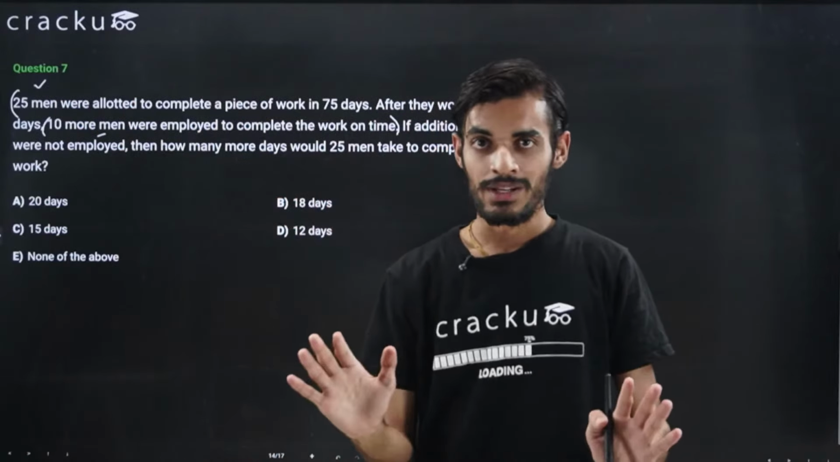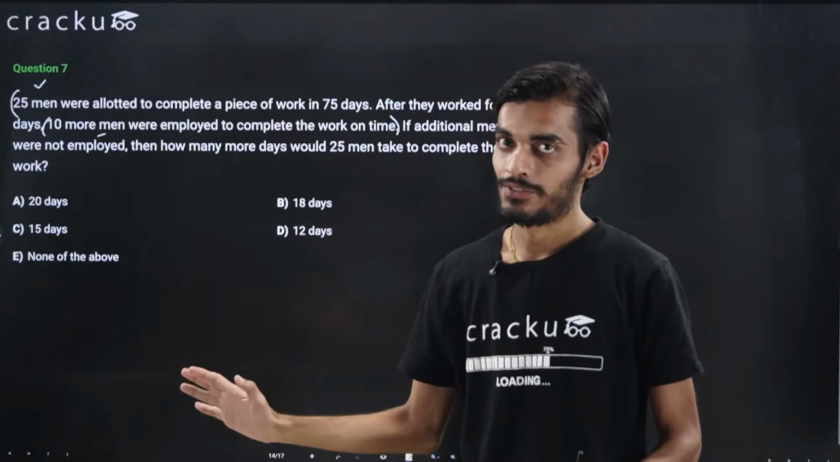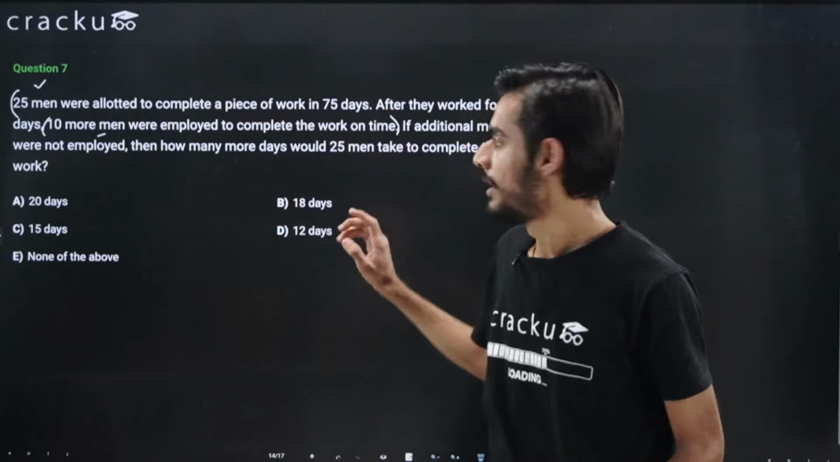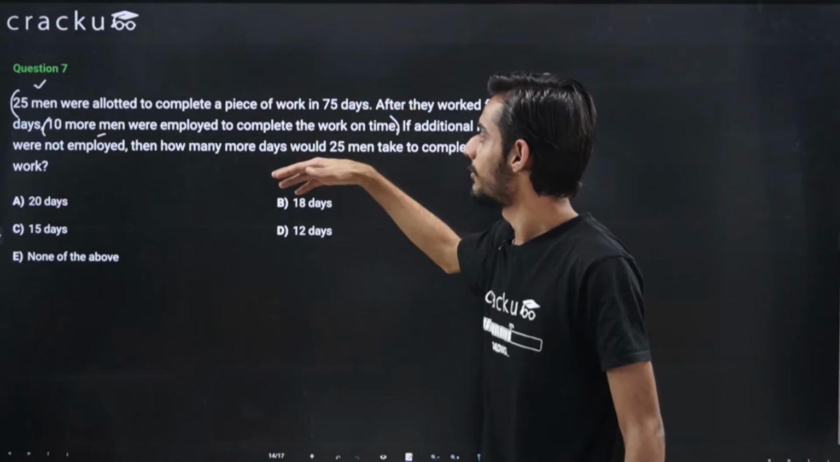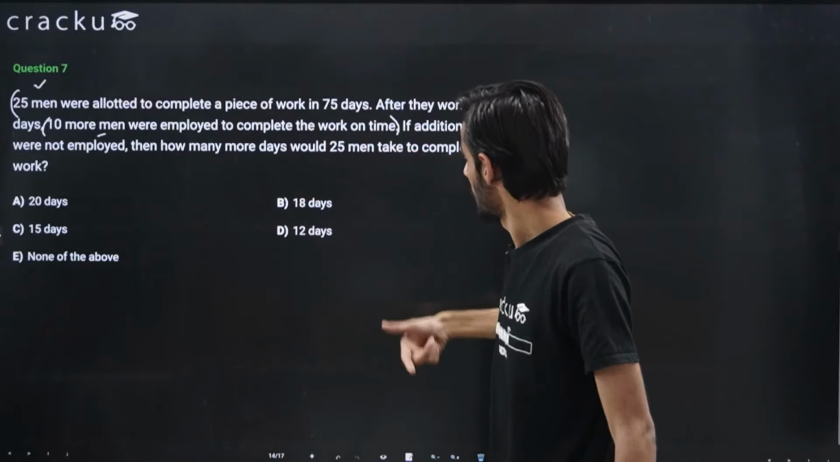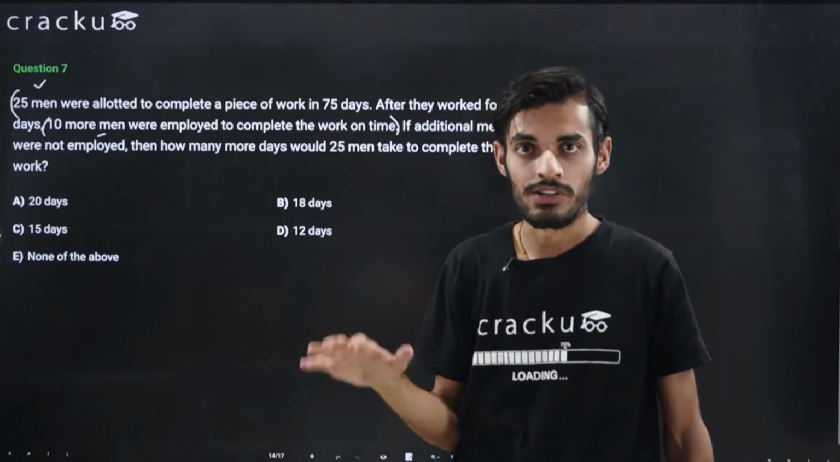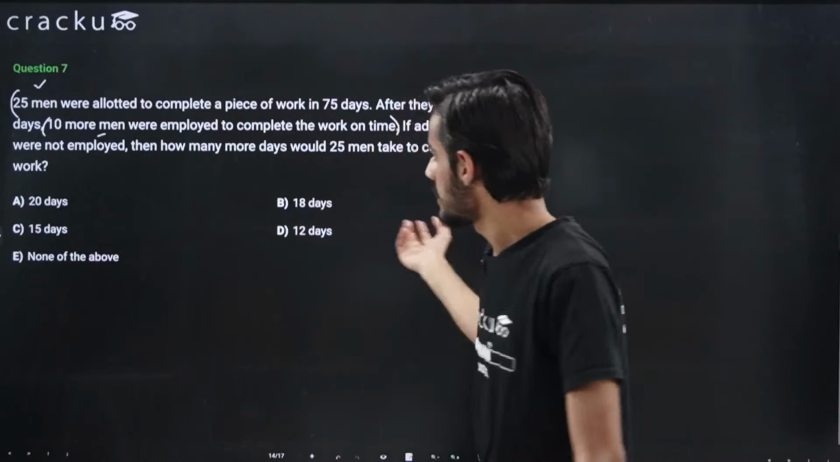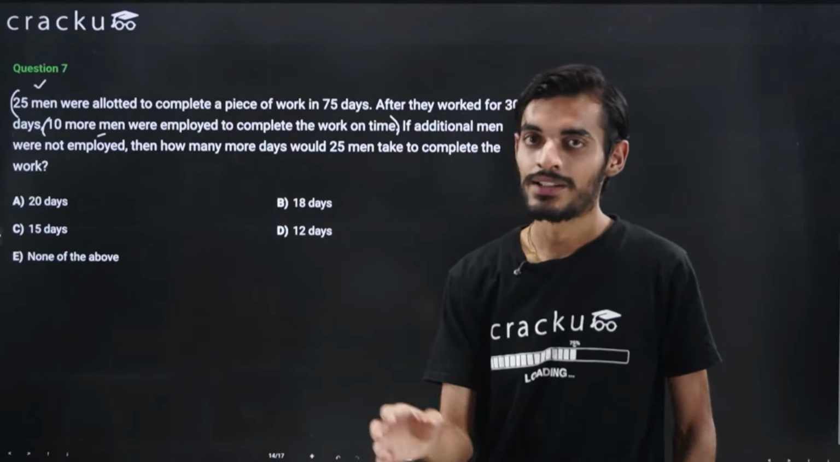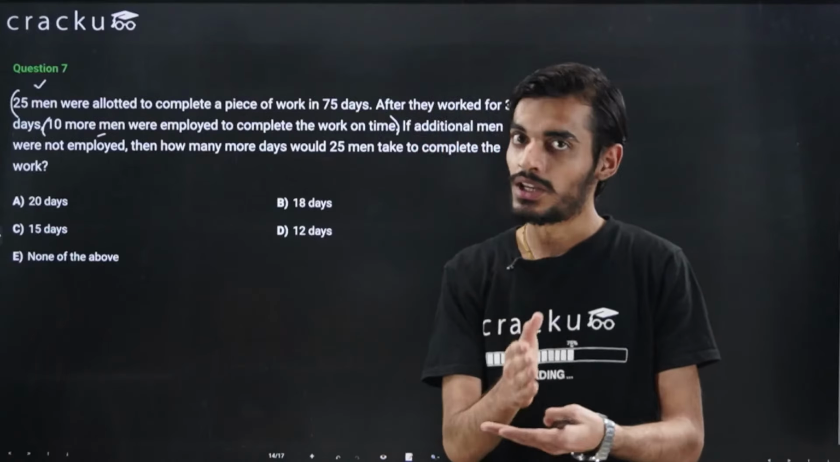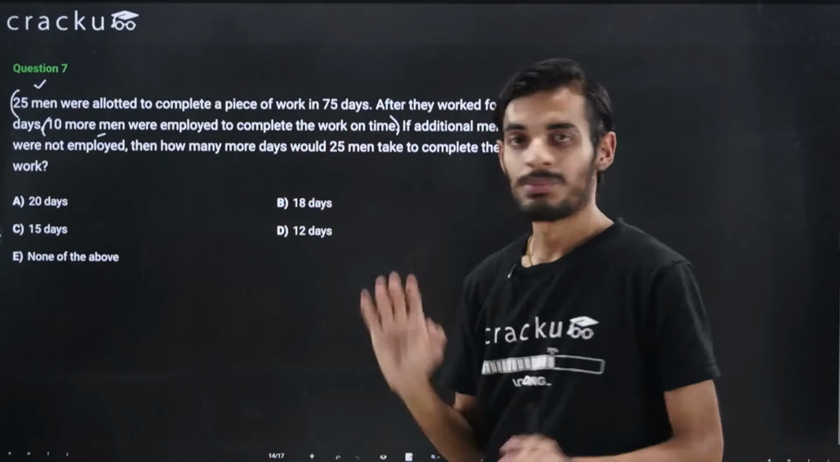Initially there were 25 men, right? They were working till the 75th day to complete the work, but if only 25 men are working, then the work will not get completed in 75 days. Then after 30 days they employed 10 more men, right? So let's say on the 30th day 10 more men were employed.